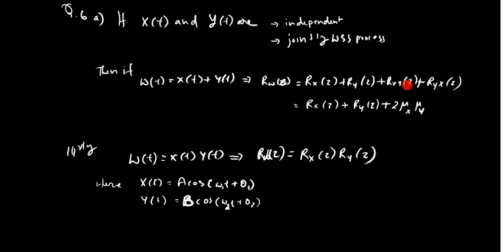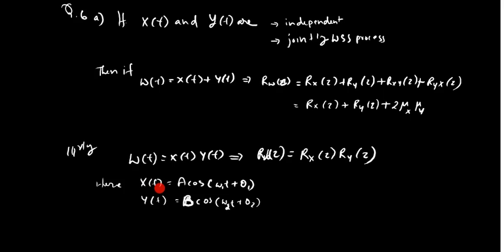They will be mu x into mu y. This is also mu x into mu y. So Rx of tau plus Ry of tau plus 2 mu x mu y. This is not required for us, but this is the case of addition. In the case of multiplication, which we require in our problem, w of t is equal to x of t into y of t, then Rw of tau, that is autocorrelation function of w, will be the product of autocorrelation function of x into autocorrelation function of y.